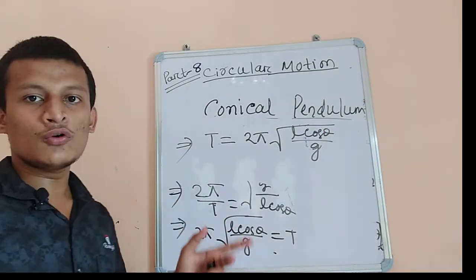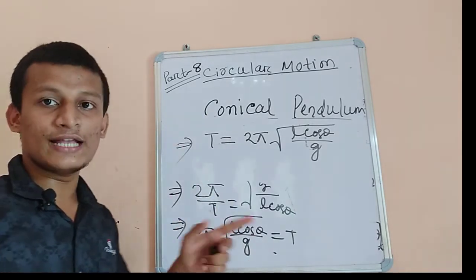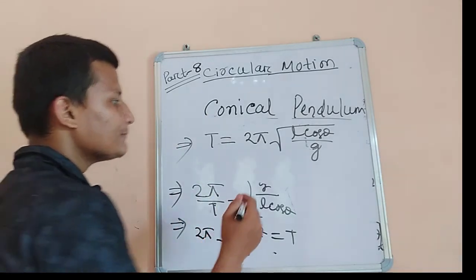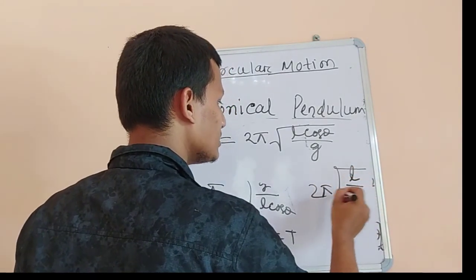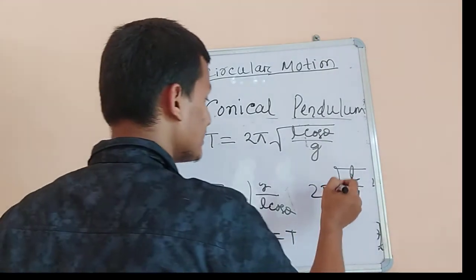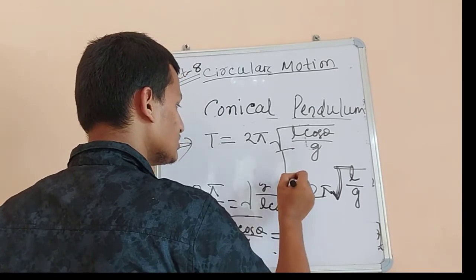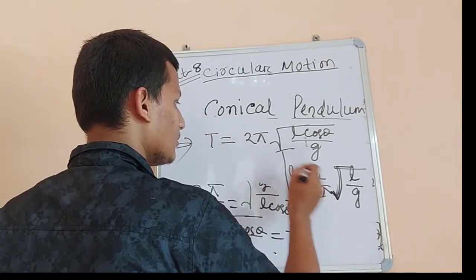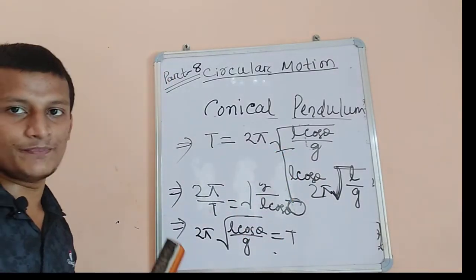As you have done before, the time period of a simple pendulum is 2 pi root over L by g. Here we consider the component along the vertical direction, which is L cos theta. So our time period is 2 pi root over L cos theta upon g.